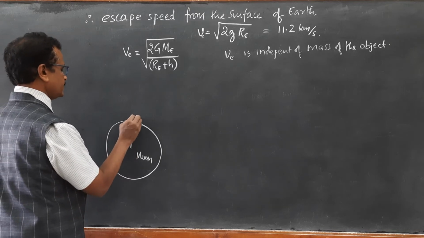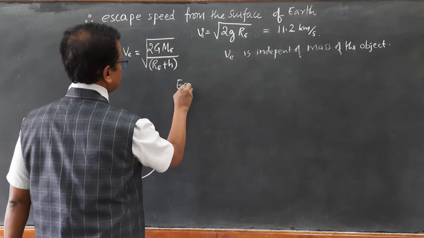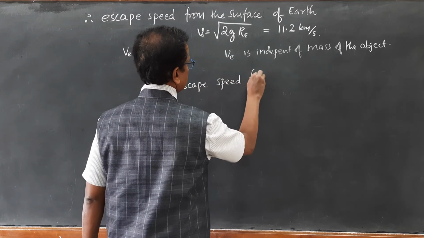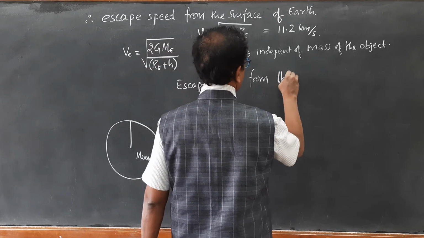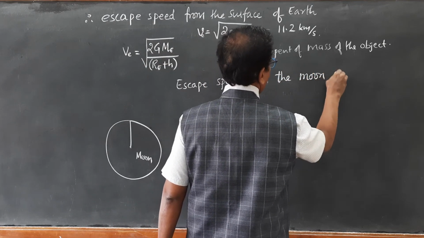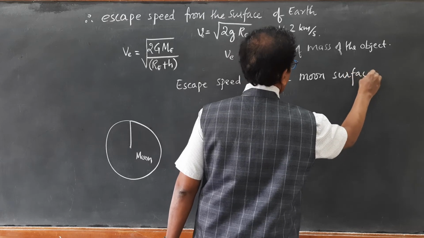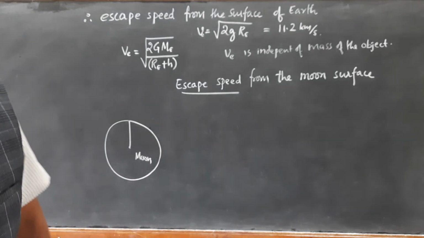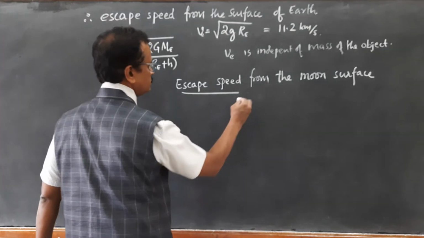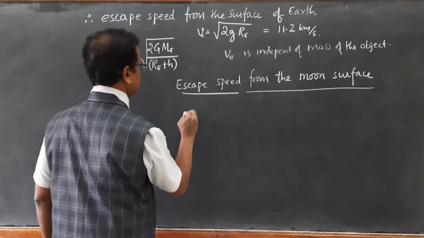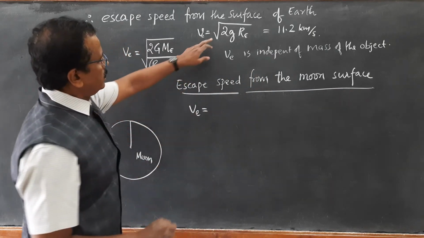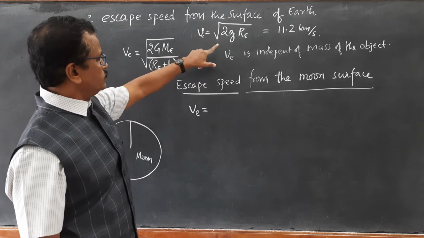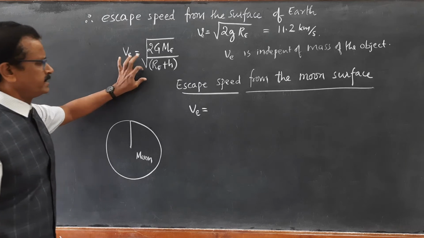If you want to find the escape speed from the moon surface, it can be written using the same relation, VE equal to square root of 2GRE, which is obtained from this main equation.